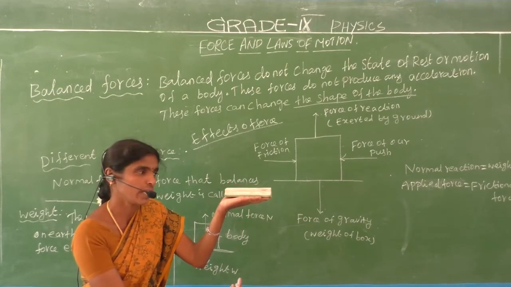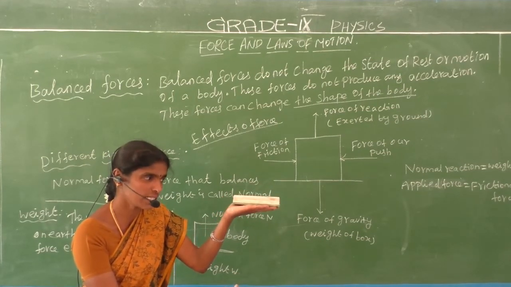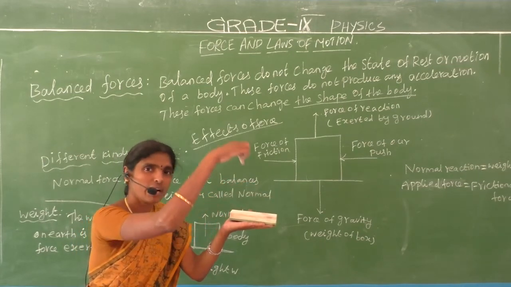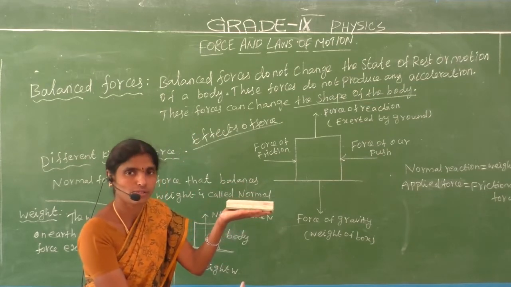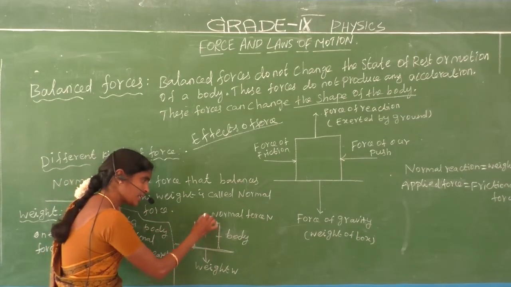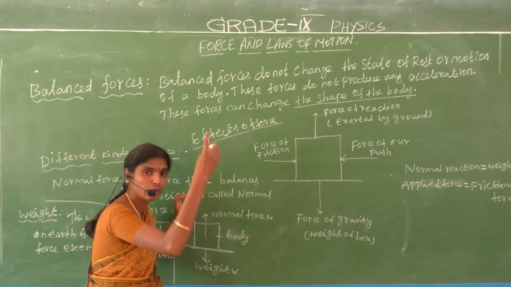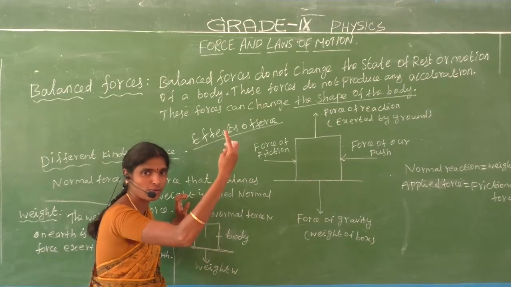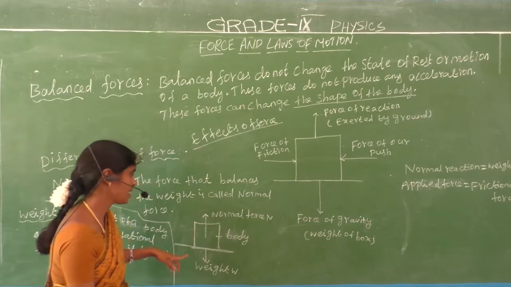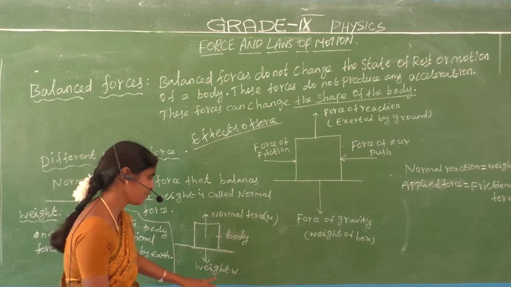How does this duster stand? That is the gravitation. This is the surface. The duster stands on the table, so two forces occur there. This is the normal force, and this is the gravitational force. For any object, one or two objects, wherever it is on the table, the two forces are there. The upward direction is the normal force, and the downward direction is the weight or gravitational force. The normal force is denoted by N.